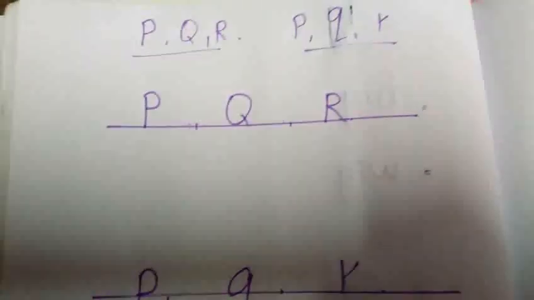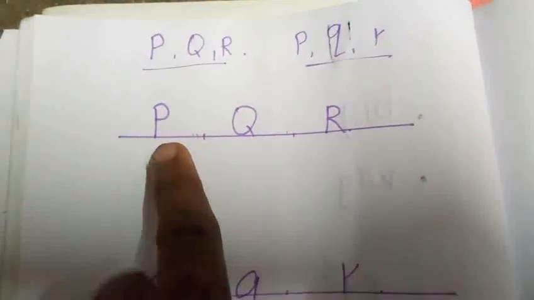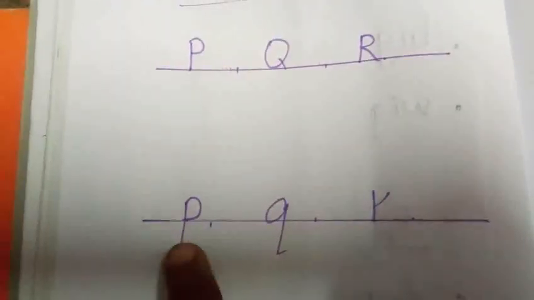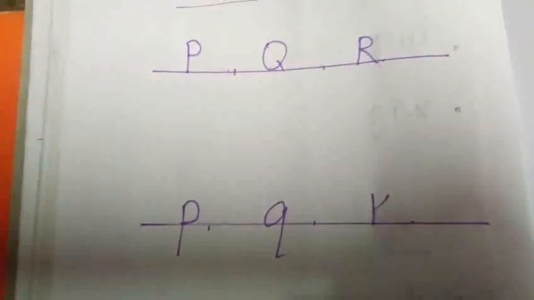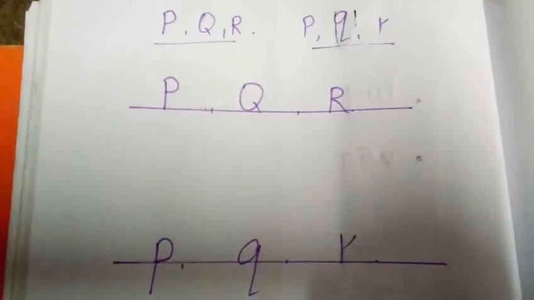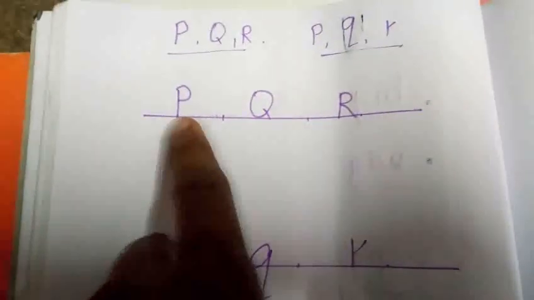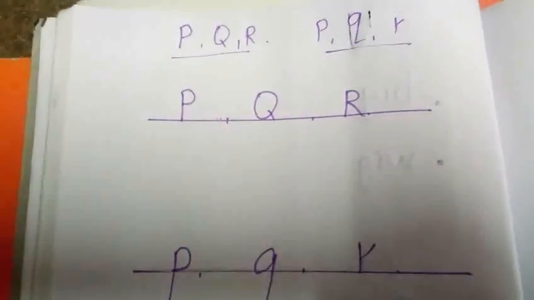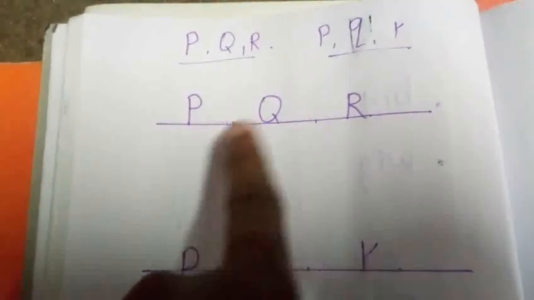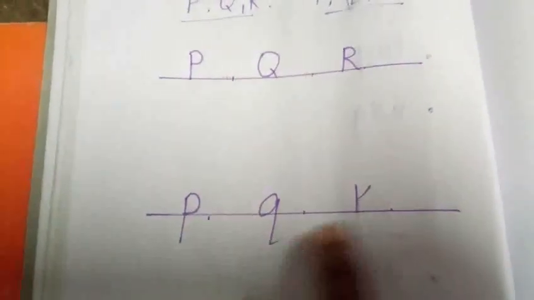Now listen to the board, my dear children. This is uppercase letter P, Q, R. Then lowercase letter P, Q, R. Now you will take your notebook, the writing and speaking expressions page. You will write one line for each letter. Each line for every letter. Uppercase letter P, Q, R. Then lowercase letter P, Q, R.